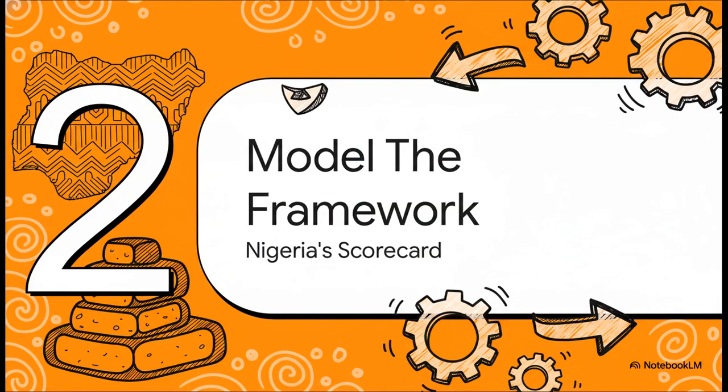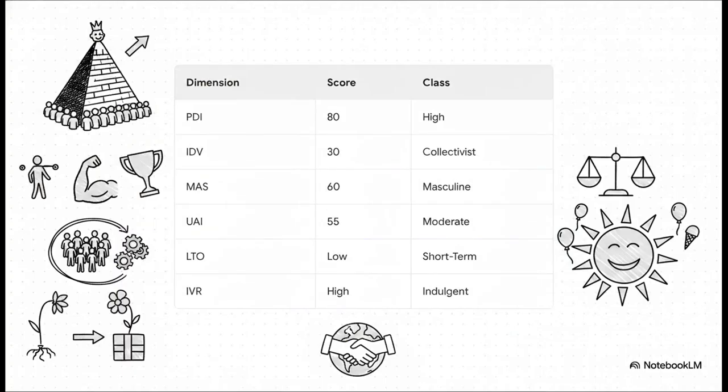All right, moving right along to Step 2, model the framework. You're going to want to take a screenshot of this table right now. Seriously, memorize these specific scores for Nigeria because they are the anchor for your exam answers. Check out that power distance, or PDI, sitting way up at 80. That means a strict hierarchical order is fully expected. Then look at the individualism score, just a 30. That means we're dealing with a highly collectivist culture where loyalty to your in-group comes before almost anything else. You've also got moderate masculinity, moderate uncertainty avoidance, low long-term orientation, and a remarkably high indulgence score. Burn those numbers into your brain.